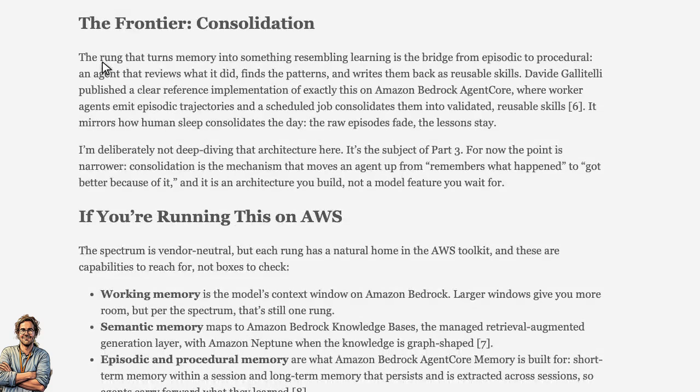The rung that turns memory into something resembling learning is the bridge from episodic to procedural. An agent that reviews what it did, finds the patterns, and writes them back as reusable skills. Davide Gallitelli published a clear reference implementation of exactly this on Amazon Bedrock AgentCore. It mirrors how sleep consolidates the day: the raw episodes fade, the lessons stay. That's the subject of part 3.